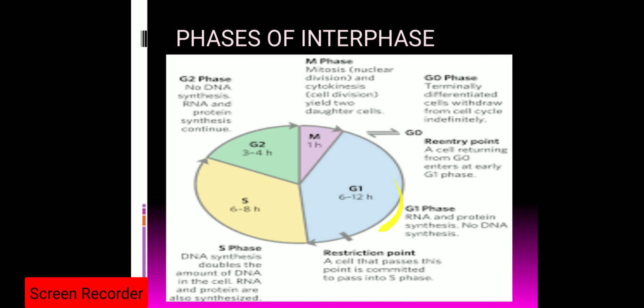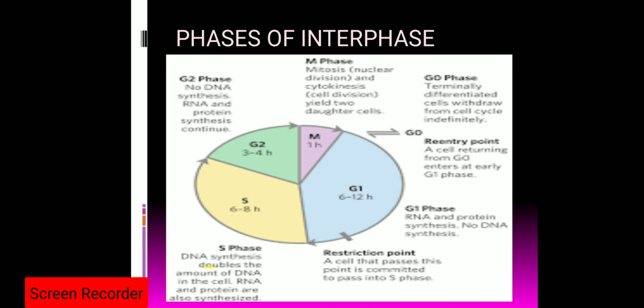In the late G1 phase, there is a restriction point. If a cell crosses this restriction point, it will continue the cell cycle, and if the cell is not able to cross this restriction point, it will go into the G0 phase, where it will not take part in the process of cell division. So it will withdraw itself from cell division.